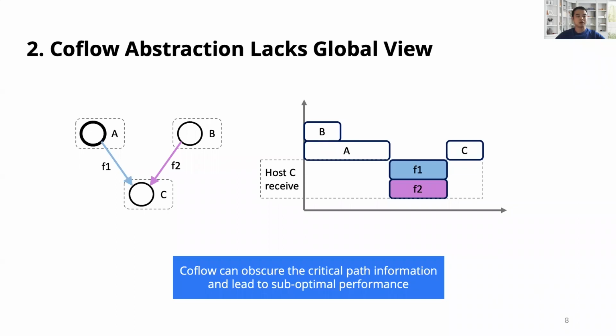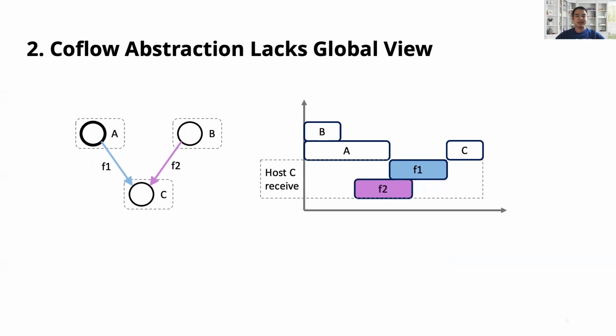Another popular abstraction is called Coflow, which can schedule a group of flows to minimize the overall communication time. Coflow focuses on the network resources, but it cannot be aware of the critical path if it is a compute resource. In this example, we have three tasks, and task A has much longer execution time than task B. If we group flow 1 and flow 2 as a coflow, then it can lead to suboptimal performance. However, if we can begin the communication of flow 2 right after the execution of task B, we can improve the performance.